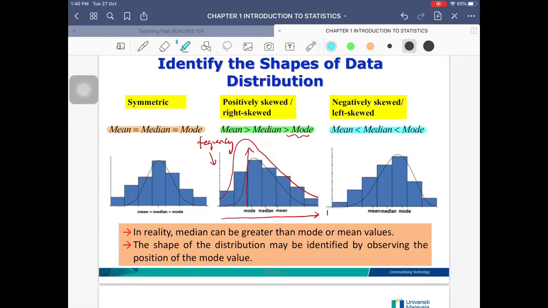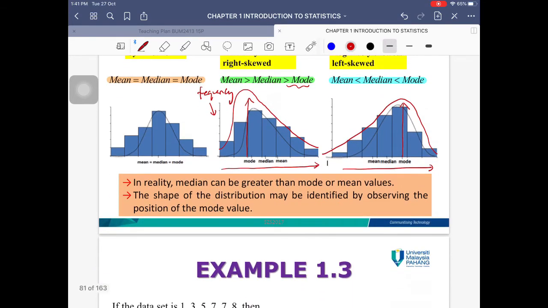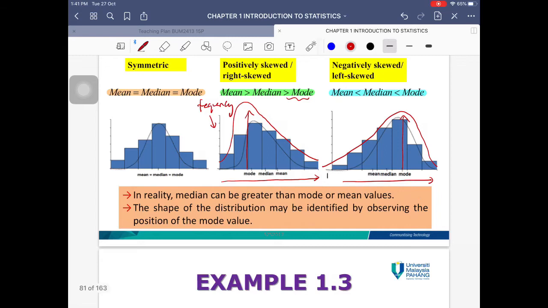And for the case of left skew, what happens is that the mean is going to be less than the median, and the mode is going to be the highest value. So it's going to be the same idea. The numbers increase as you go towards the right, and the mode is going to be the highest value. The data with the highest frequency is going to be towards the right. So therefore, your graph is going to taper off towards the left. So that is going to be called negatively or left skew data.